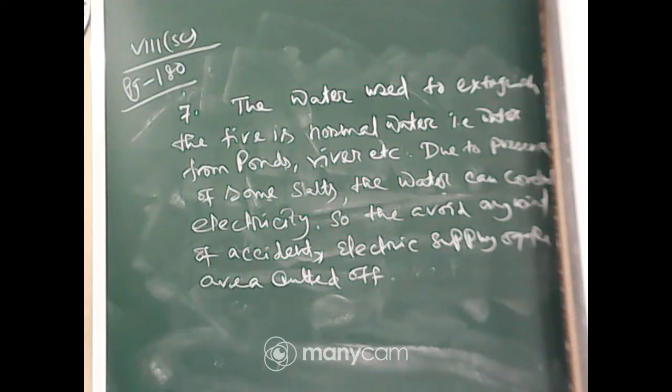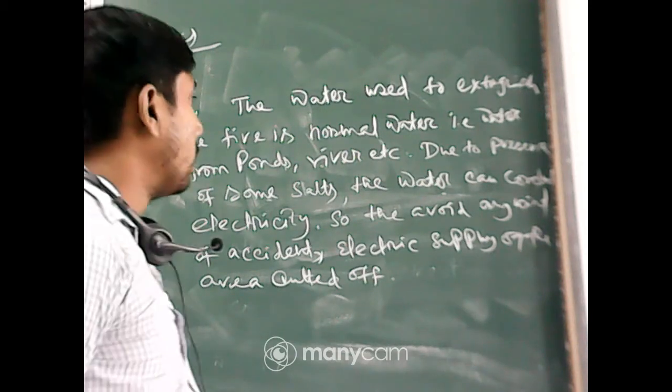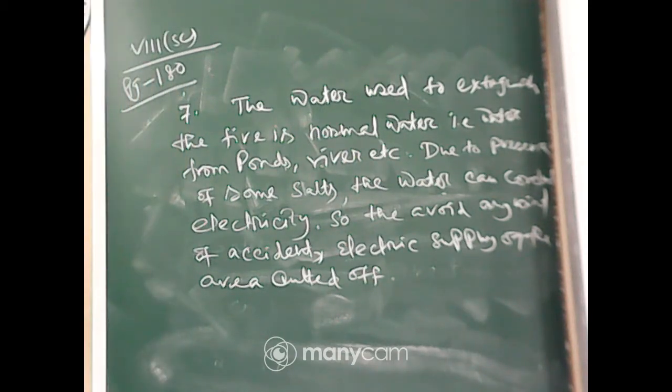I am repeating, for those who are having problems seeing. The water used to extinguish the fire is normal water, that is, water from ponds, rivers, etc. Due to the presence of some salts, the water can conduct electricity.